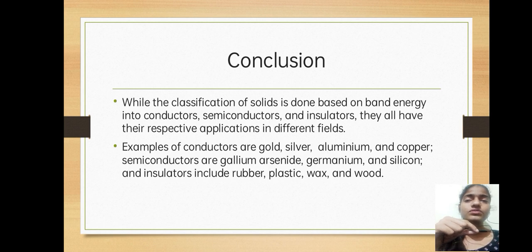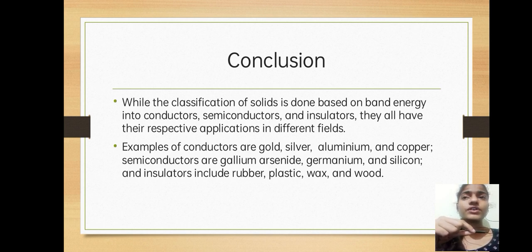So let's revise. We have seen band theory. It is used to give the relation between the outermost and innermost shell. It contains three parts: valence band, conduction band, and forbidden band. Valence band means free electrons. Conduction band conducts the electricity by going to it. And the forbidden gap is the gap between the valence band and conduction band.